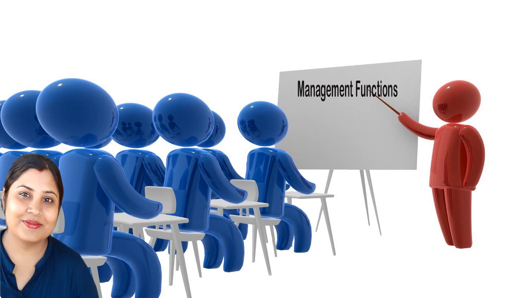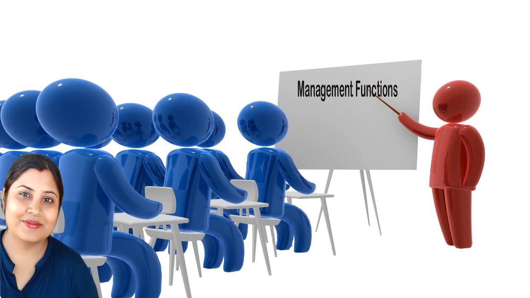We said that management is a process. Management is a process because it consists of some interrelated functions. So now we are going to discuss that part. Management consists of 5 functions. That is, number 1, planning. Number 2, organizing. Number 3, staffing. Number 4, directing. And number 5, controlling.